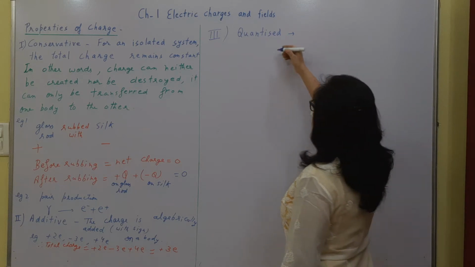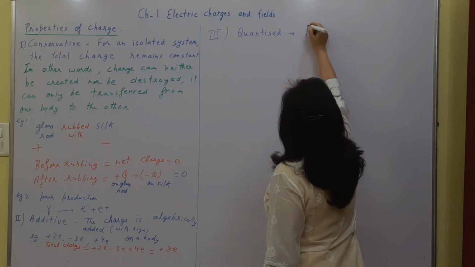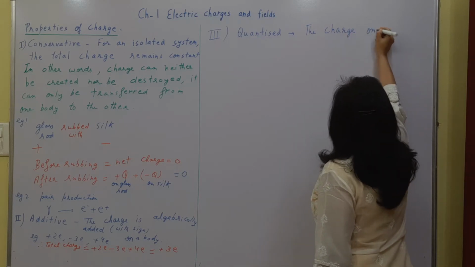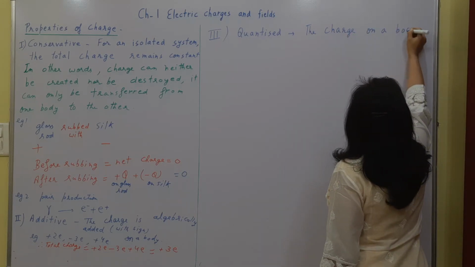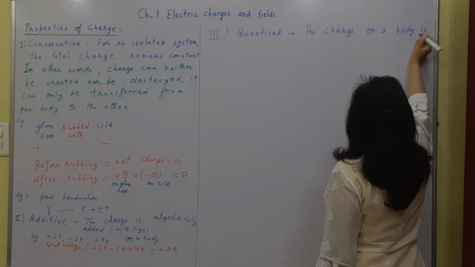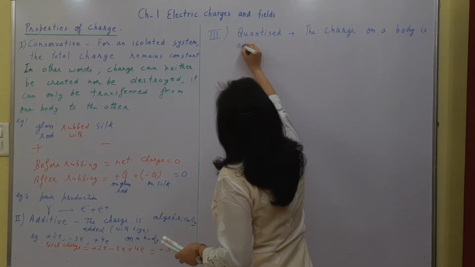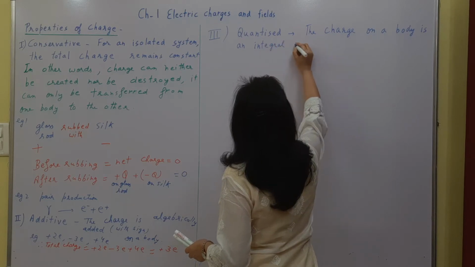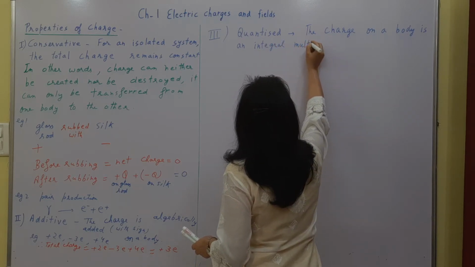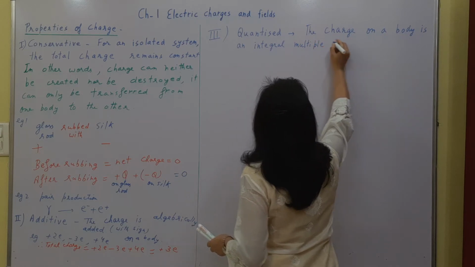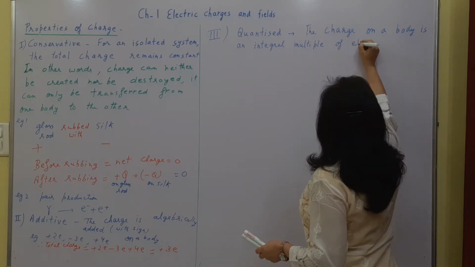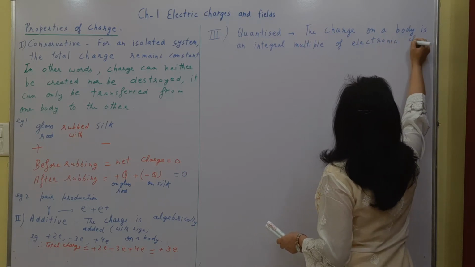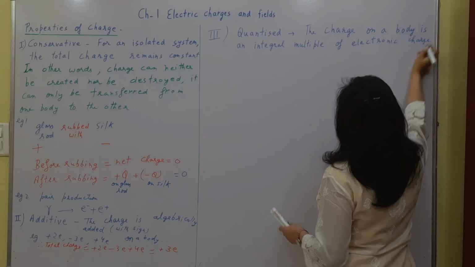So what does this mean? This means the charge on a body is an integral multiple of electronic charge.